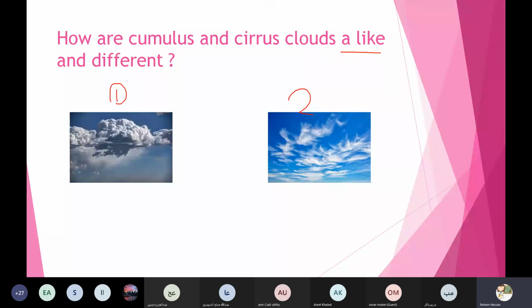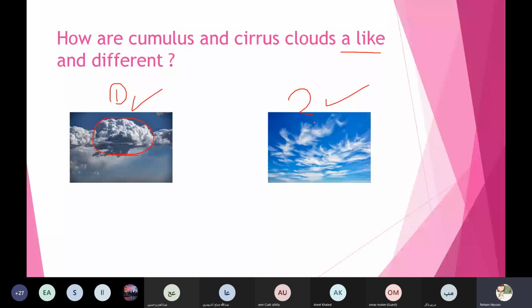These clouds are white, yes or no? Number 1, is it white? White clouds? Yellow? No, it's white. So it's white clouds. And number 2, it's white clouds. Yes. So these clouds are both white.